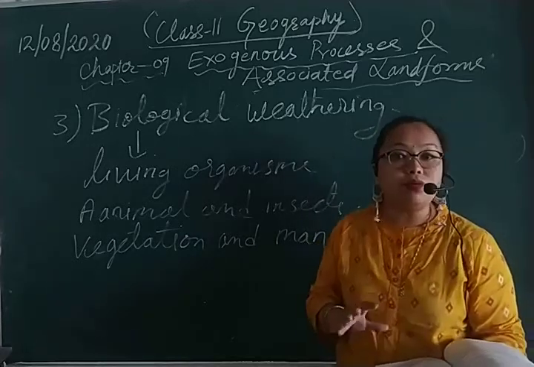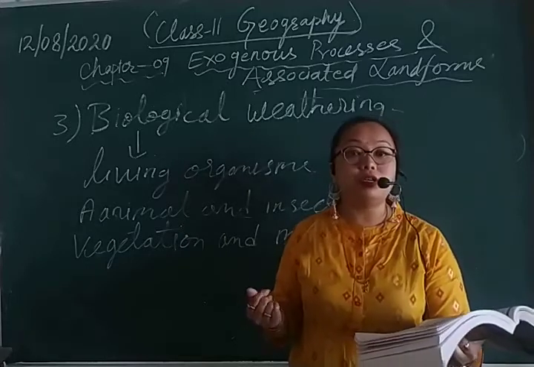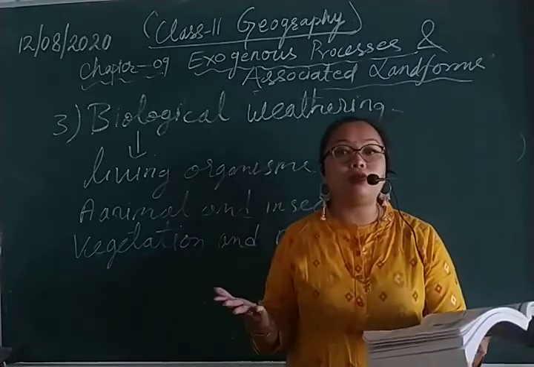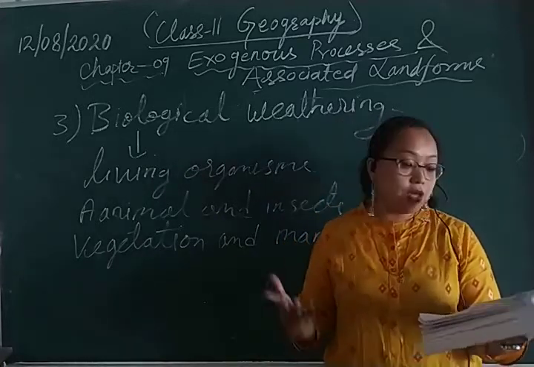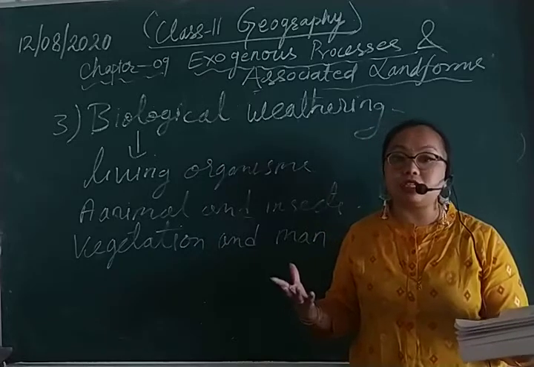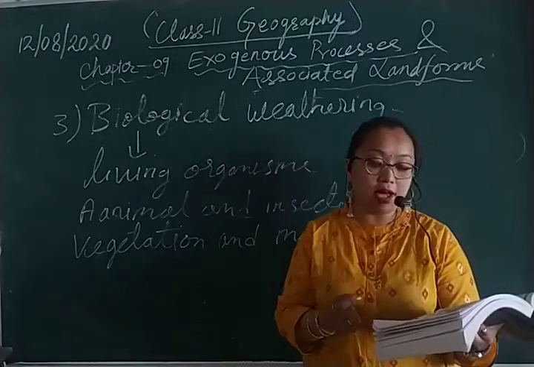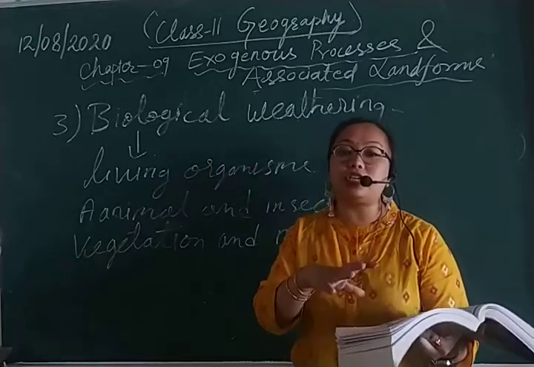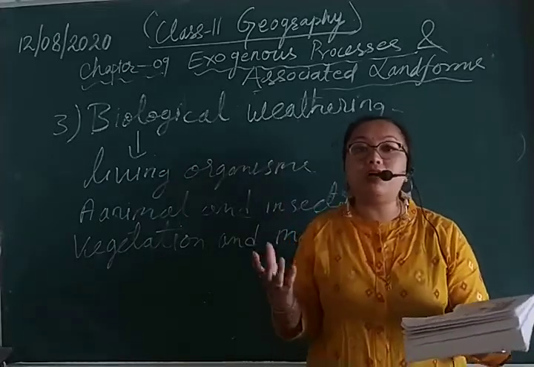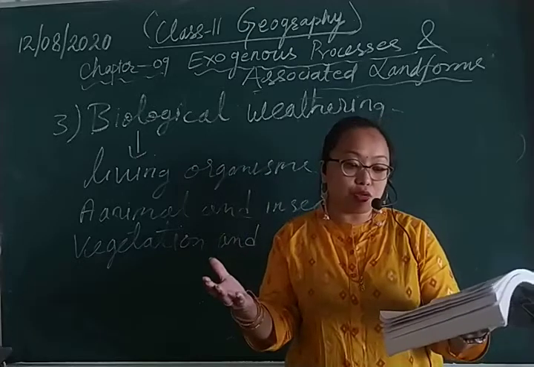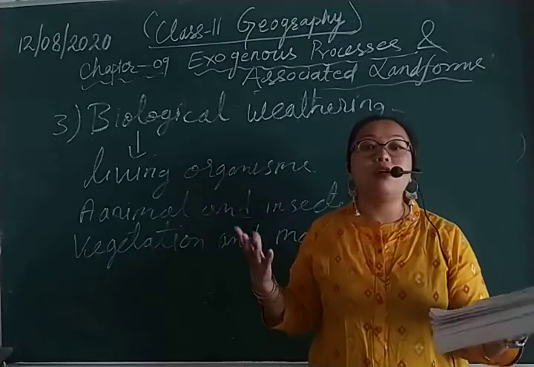So agents of gradation can be running water, river waters, right? Moving ice, like melting of the glaciers, understood? And winds, sea waves. So these are the different chief agents that play an important role in the process of gradation. Through this process of gradation, the agents perform in different ways, like erosion of soil, right? Work of erosion, transportation and deposition of materials.